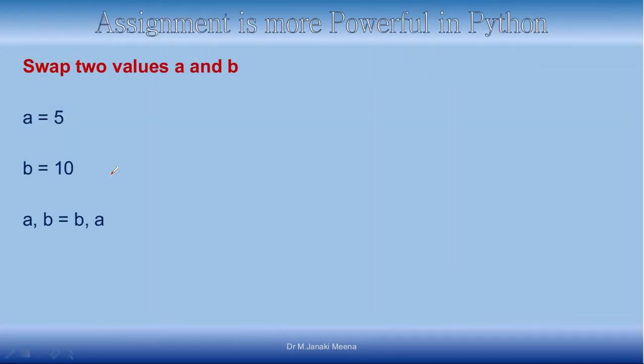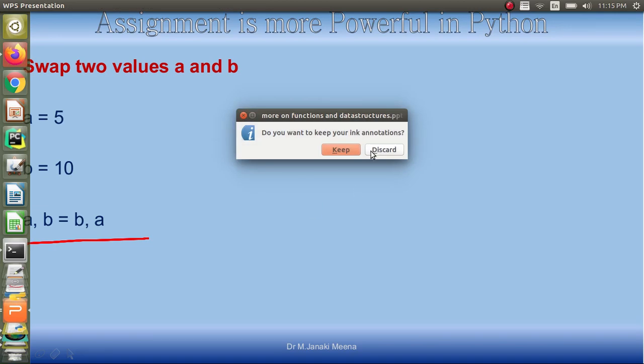We can see that. And one more very important and interesting thing in Python is that assignment is more powerful when you compare it to other languages. So when I want to swap two values A and B, if A is equal to 5 and B is equal to 10, I can merely say A comma B is equal to B comma A. Generally, we either use a temporary variable, or we use a combination of arithmetic operators like plus, minus, and then star, division for swapping the values. But it is very simple in Python: we can say A comma B is equal to B comma A. It will get swapped. We can check it on the terminal.